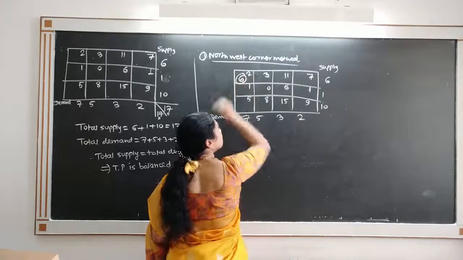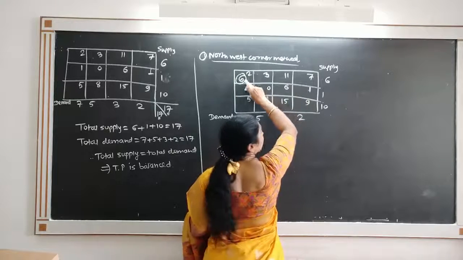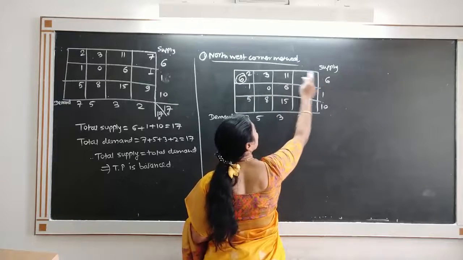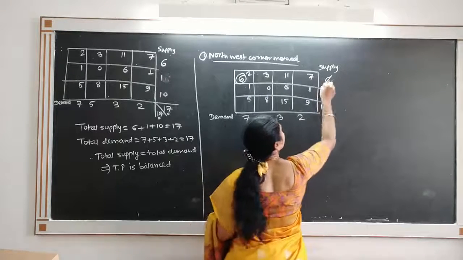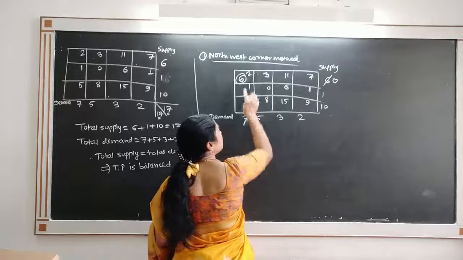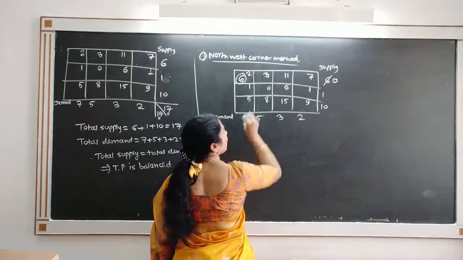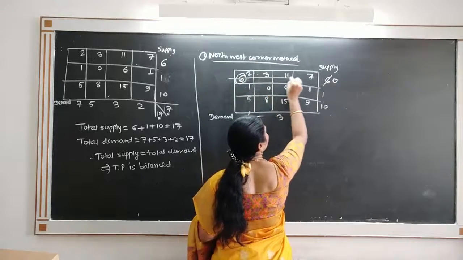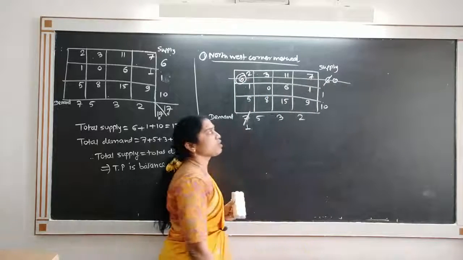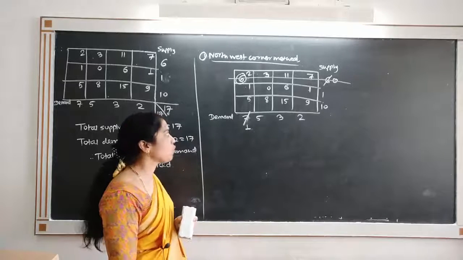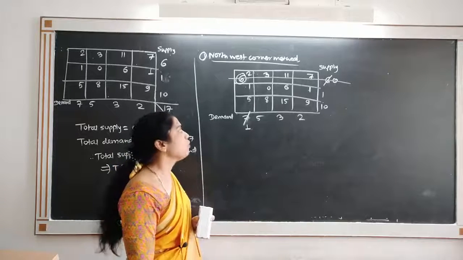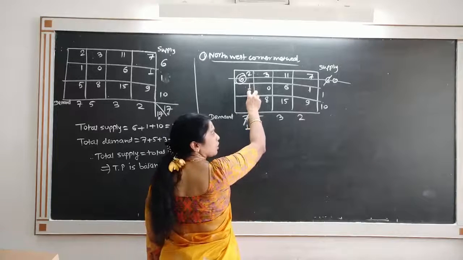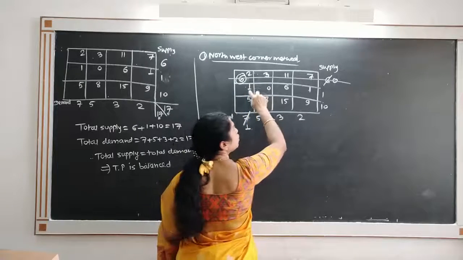So we allocate here 6. The allocated amount we subtract from this supply and demand. So we subtract 6 from 6 and 7. 6 minus 6 remains 0. 7 minus 6 remains 1. Because this row has supply 0, we cross out this row. So the row is crossed out, having supply 0. Because the row is crossed out, we come to the next row. So come to this cell and allocate as much as possible to the first cell.